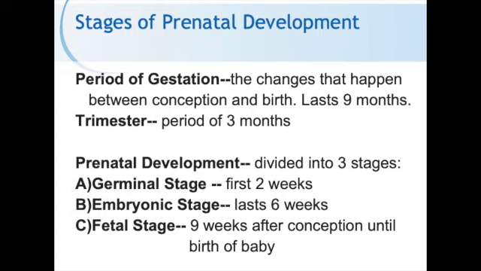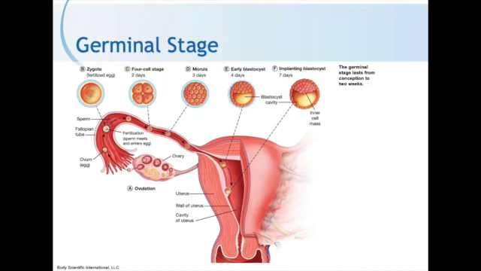The baby's development that takes place during this time is called prenatal development. Prenatal development is divided into 3 stages: the germinal, embryonic, and fetal stage. The fetal stage is the longest. The germinal stage is the first stage of prenatal development. It covers the first 2 weeks only of pregnancy.